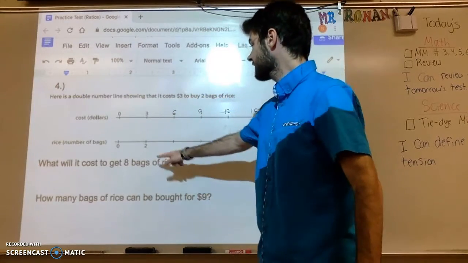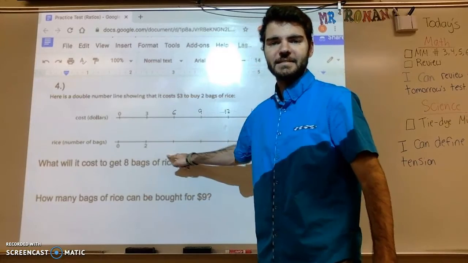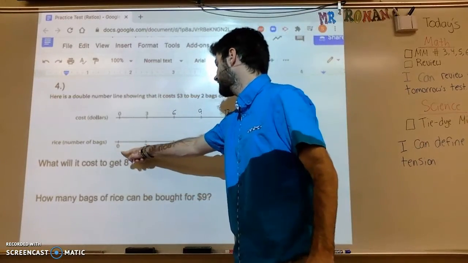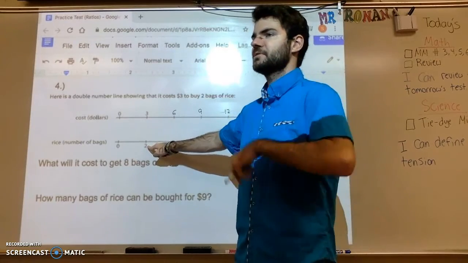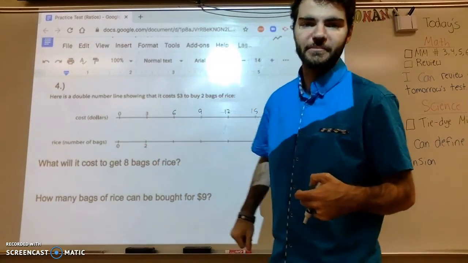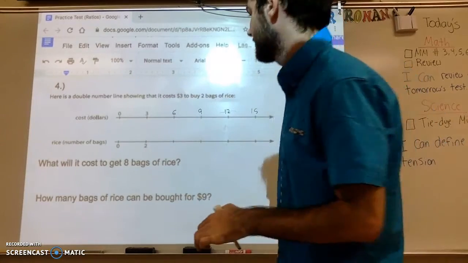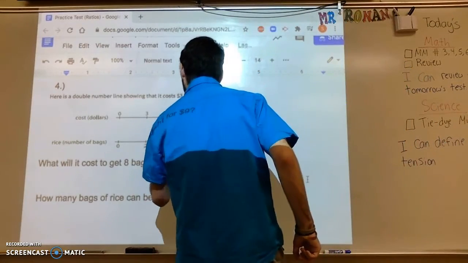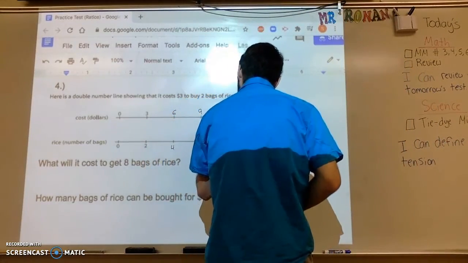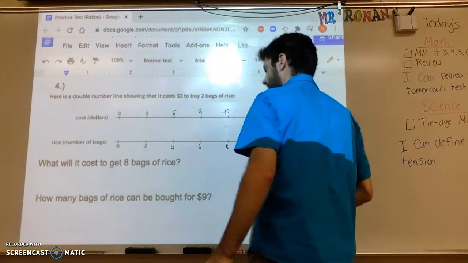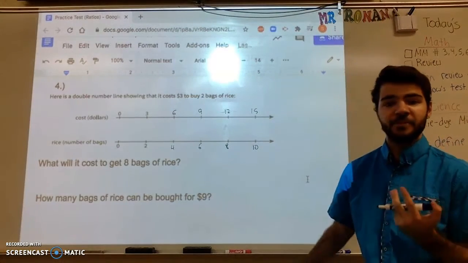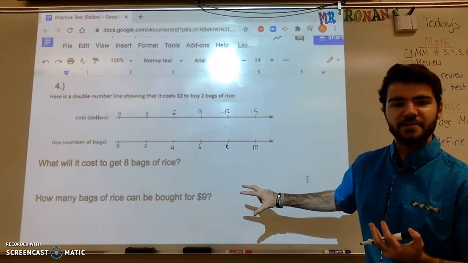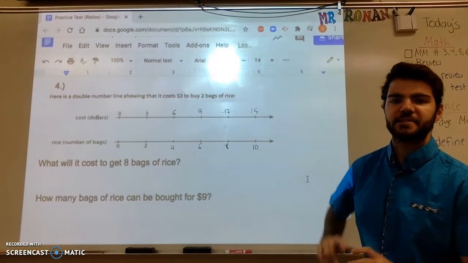Okay, we're going to do the same thing down here for our rice number line. We started at 0. Our next tick mark says 2, so that means we went from 0 to 2. Well, we must be adding 2 at every single tick mark. That's exactly right. Okay, so 0, 2, 4, 6, 8, 10. Handwriting's lousy right now. I'm sorry about that, but we're going up by 2s. From here on, all of the answers to these next 2 questions are in this double number line.